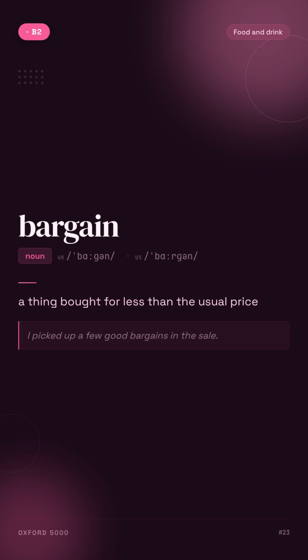Bargain. A thing bought for less than the usual price. For example, I picked up a few good bargains in the sale.